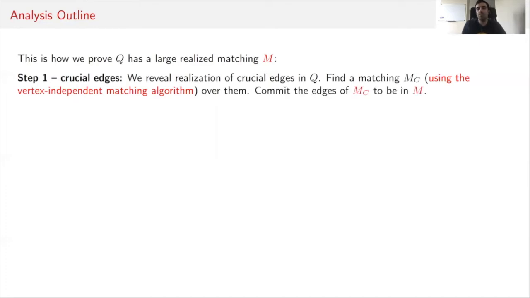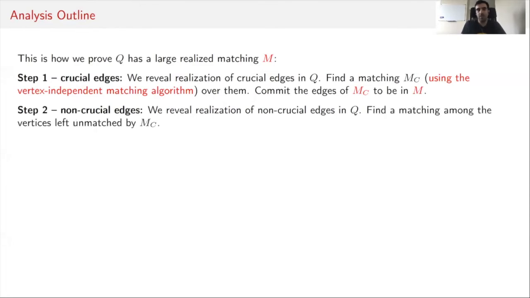And then commit the edges of M_C to the final matching that we will record. And then we show that because of the various properties of this vertex independent matching algorithm, we can augment this matching M_C using the realized subset of non-crucial edges of Q.